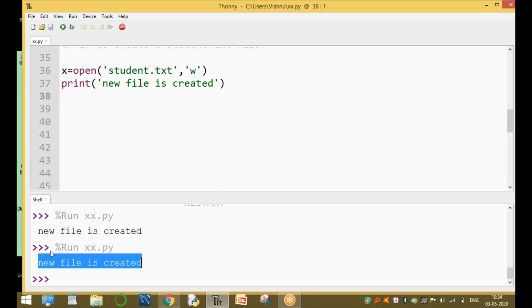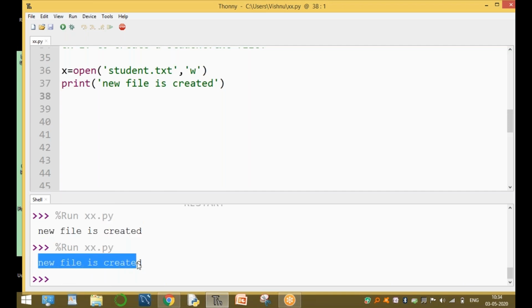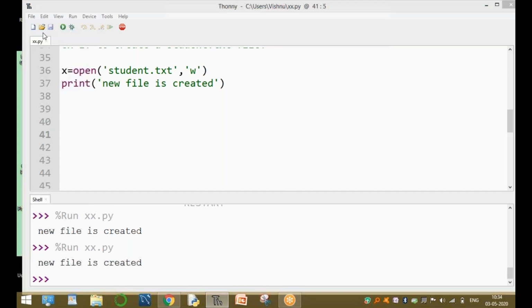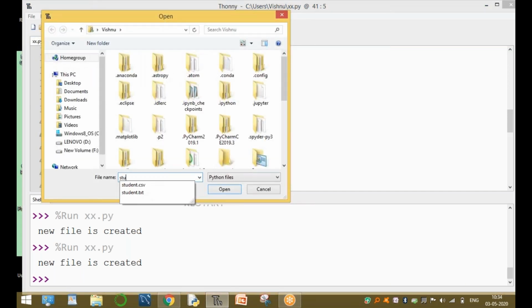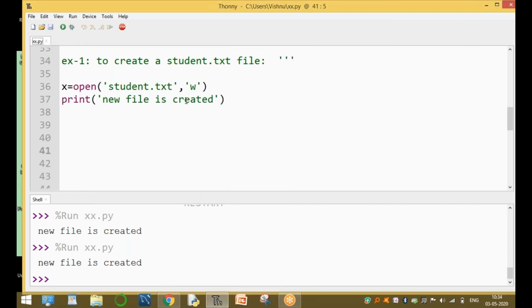Now here I'm running it two times. Execute the run command two times. No doubt, the output is also two times: new file is created. Already the old data is removed and a new file is created. Now go to open and open the student.txt file. Here, this is the student.txt file. Open it. Without writing any data, the created file is an empty file. Please observe this one. Is the empty file. Clear?